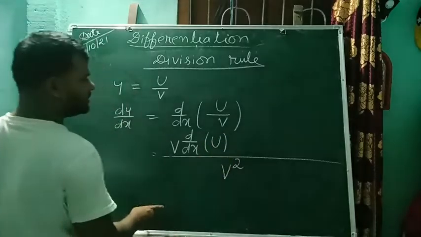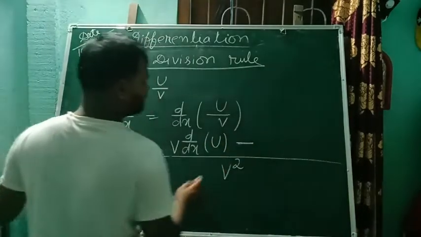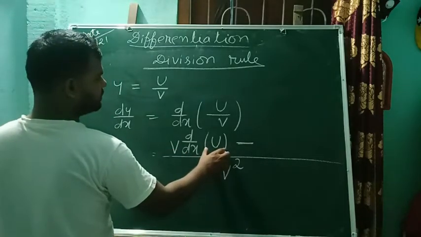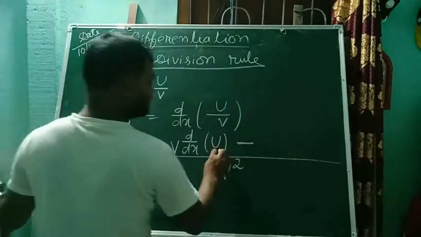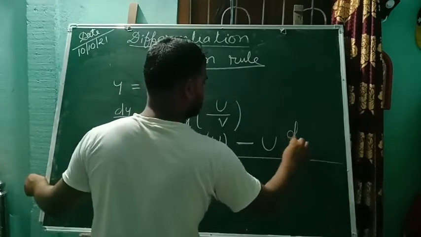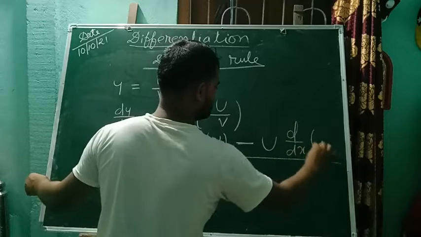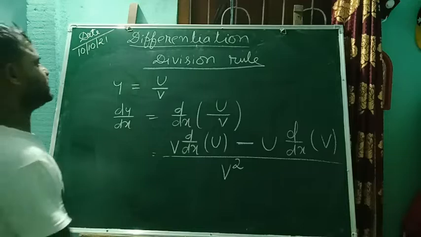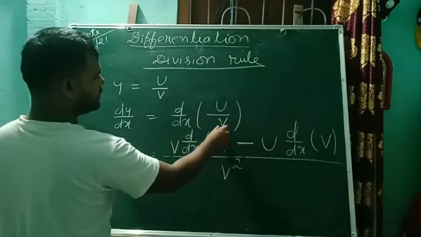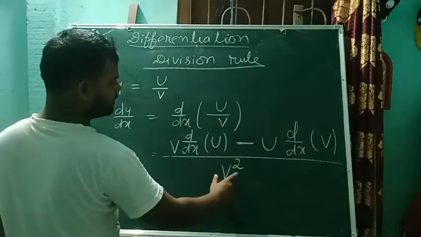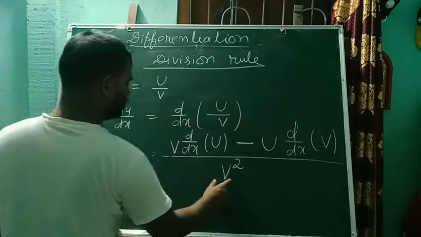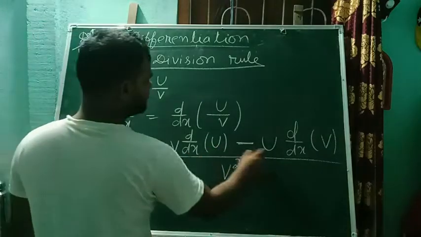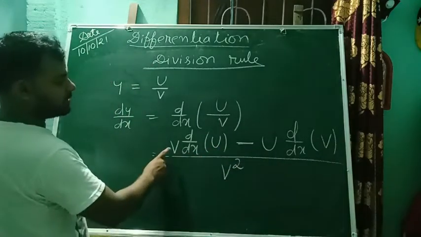Since it is division, a minus symbol will be there. Again we take the derivative of u, that means the first function, and this function will come first, and then the derivative of v. So a simple way to remember: if it is a division function, whatever is in the denominator, write it in the denominator and square it. Write the denominator first, and then the derivative of the remaining one; and this one first, and the derivative of the first one or the remaining one.